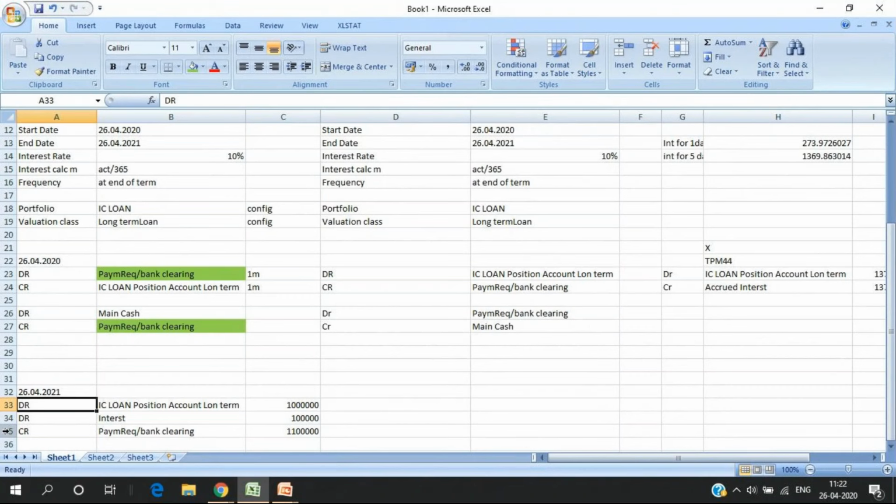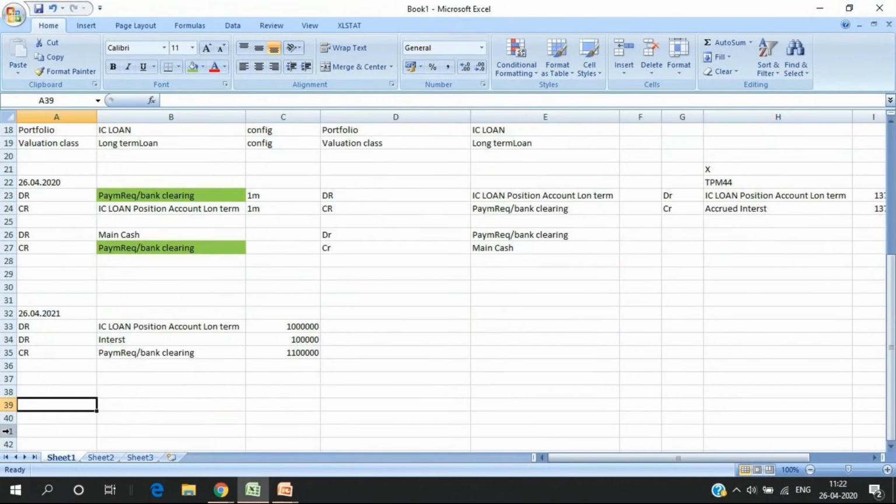Opposite in Y, the bank statement comes from the bank, reversal happens, and the accrued interest account becomes zero. When everything is done, you run TPM44 again to make sure nothing is pending in the accrued interest account. The amount should only be in your main cash account, the IC loan account, which is the position account, and your interest account. That's it. Everything else, accrued interest or deferral, pay rec, bank clearing, becomes zero. So this is one example of intercompany loans.